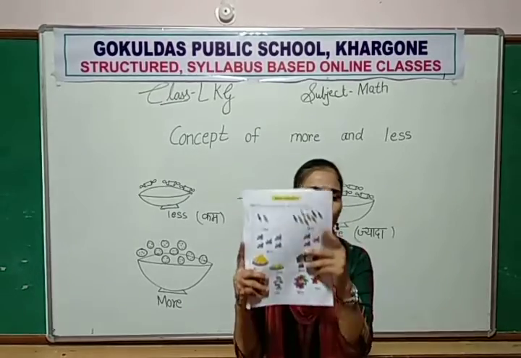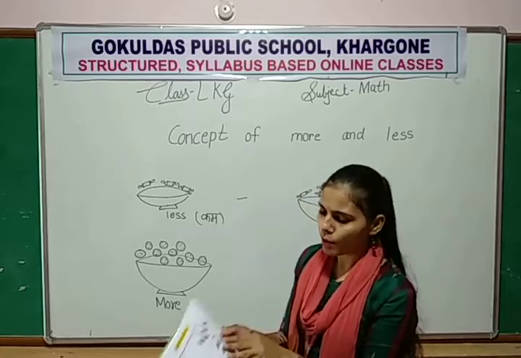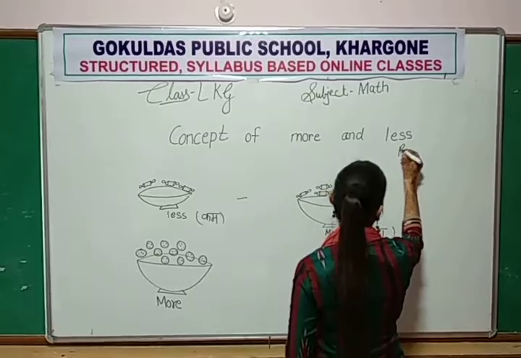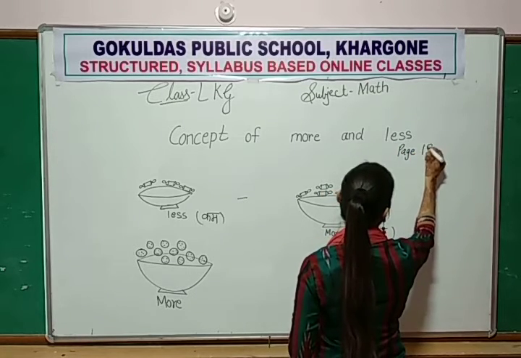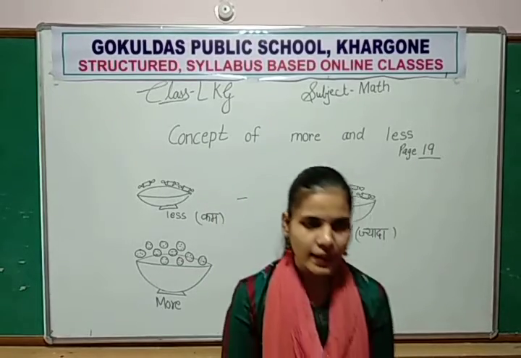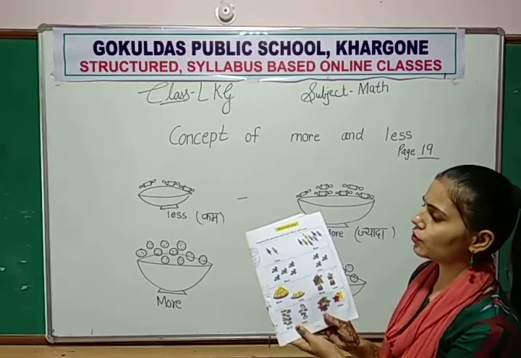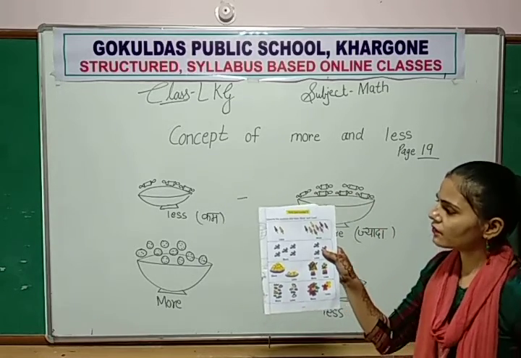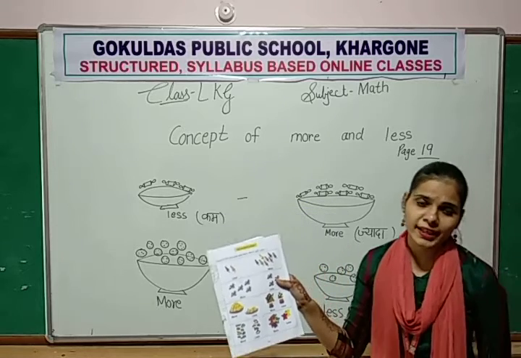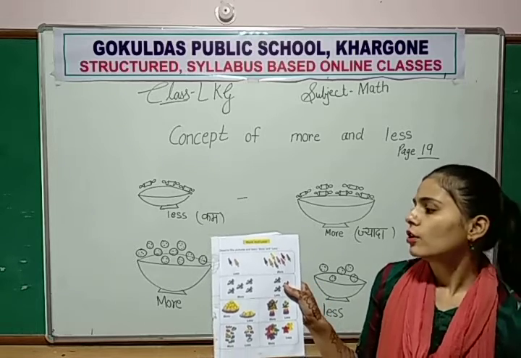Now take out your book. Grow with Numbers. Take out your book and open page number 19. Open your page 19 and look over here. So this is your book. First, observe the pictures and learn more and less. You understand the concept of more and less? Okay, now your test.